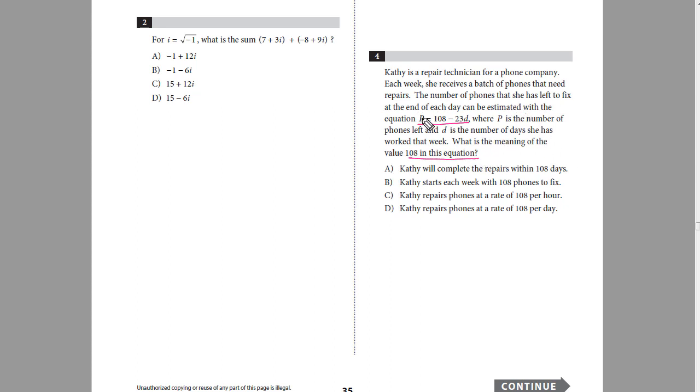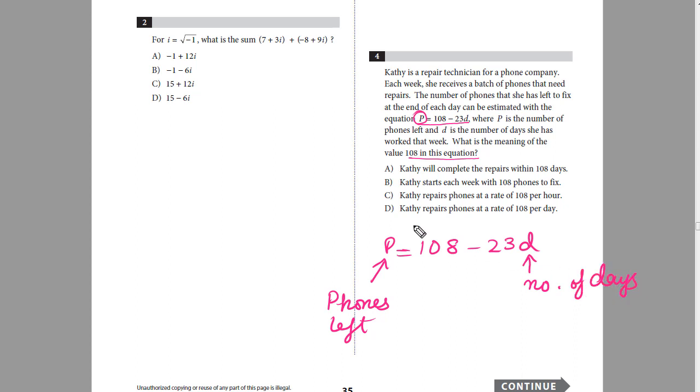So you see, I'll write this equation over here. P would be equal to 108 minus 23D. Now P represents the number of phones left that she has to repair, and D is the number of days she has worked that week. Now this 108 is a fixed number.